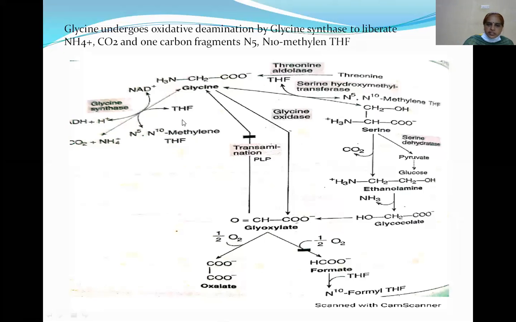Now see, glycine undergoes oxidative deamination by glycine synthase, producing carbon dioxide, ammonia, and a one carbon fragment. An example of a one carbon fragment is N5,N10-methylene tetrahydrofolate.